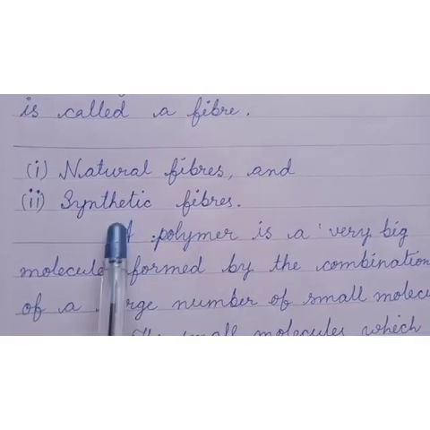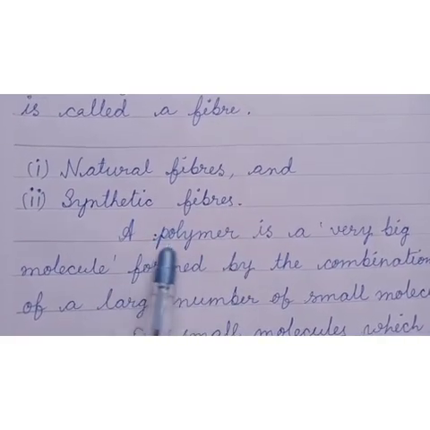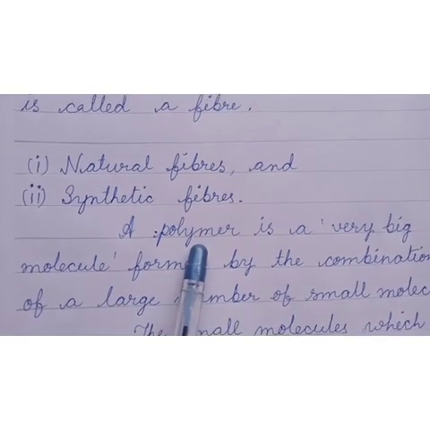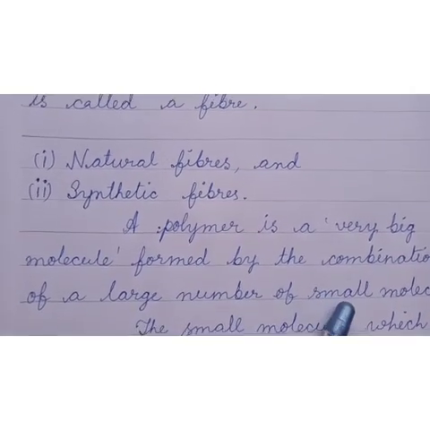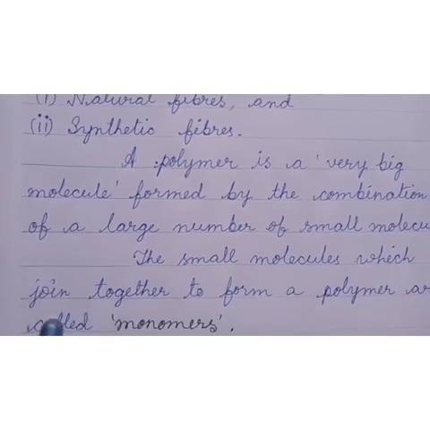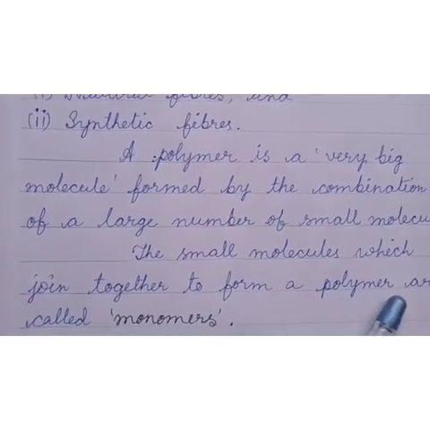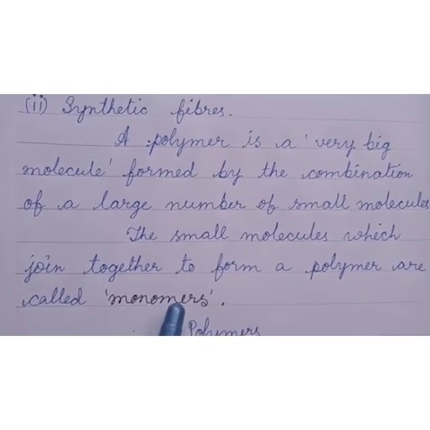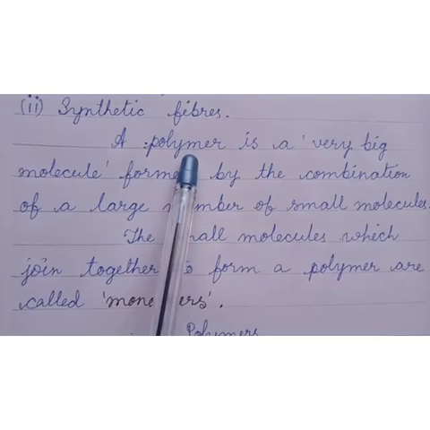And thus, the synthetic fibers are called polymers. Polymers are very big molecules which are obtained from small molecules. The small molecules which are joined together to form a polymer are called monomers. So monomers are joined together to form polymers.